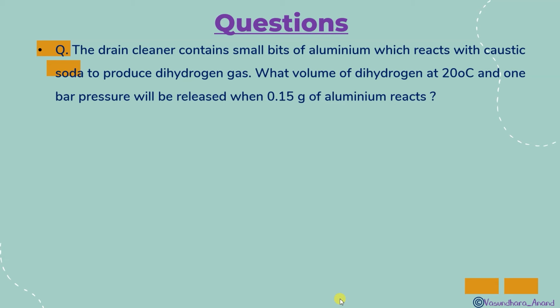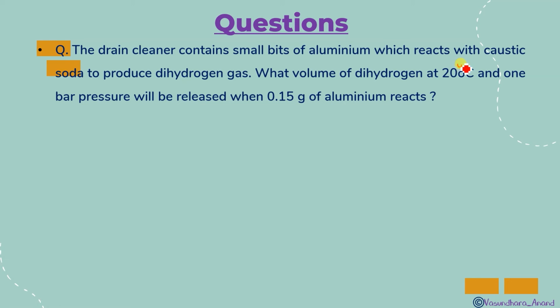A drain cleaner, it is from your NCERT. A drain cleaner contains small bits of aluminium which react with caustic soda to produce dihydrogen gas. Before that you should know what caustic soda is, and you have to write the equation also, because it is going to help you find the number of moles. So what volume of dihydrogen at 20 degrees? Okay, let me write.